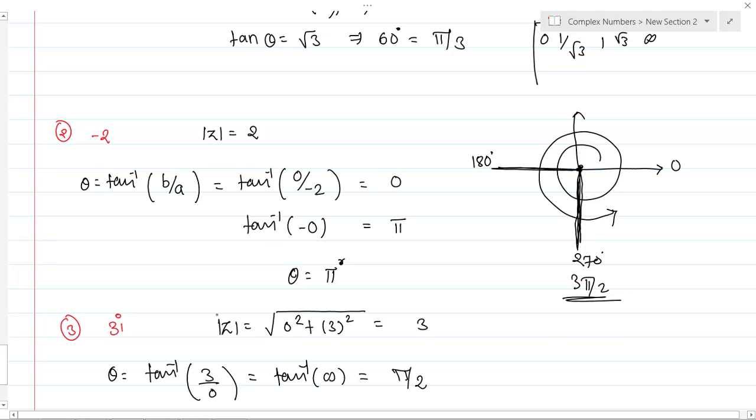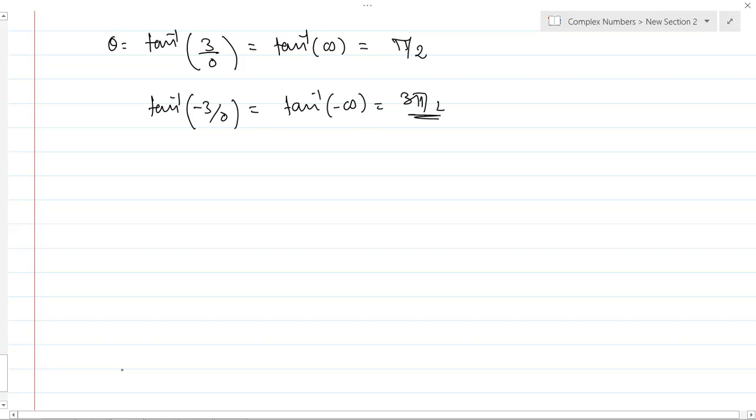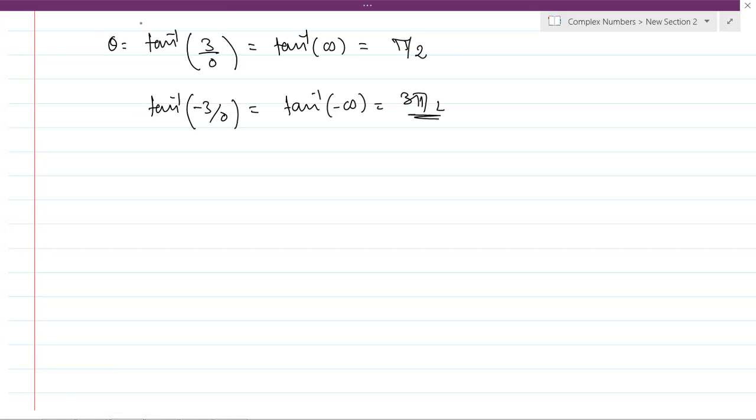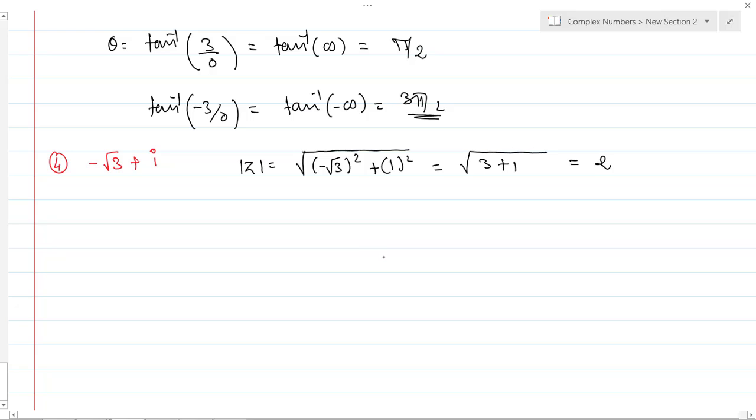Now let's see the last question, which is minus root 3 plus i. So the fourth question is minus root 3 plus i. Okay, so its modulus is how much? Mod of z is equal to root of minus root 3 square plus 1 square, which is root of 3 plus 1, which is root 4, so that becomes 2.